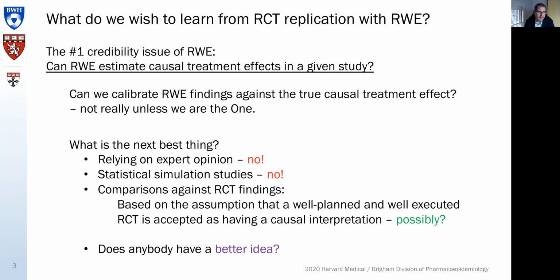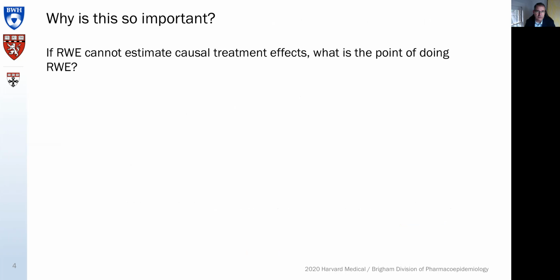So why not do that? Or if you do have any better idea, please do share that with us in the community. We need some sort of gold standard to calibrate against, otherwise the whole exercise is meaningless. Why is this so important? Well, if real-world evidence cannot estimate causal treatment effect, what really is the point of that?